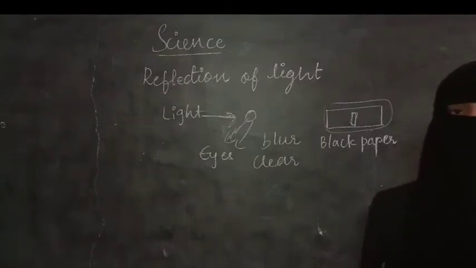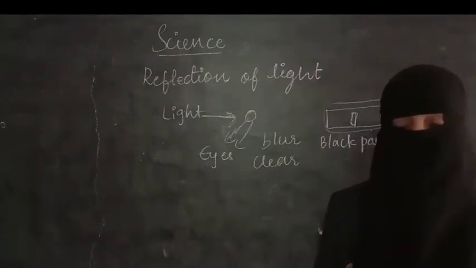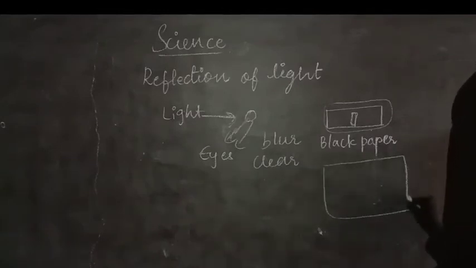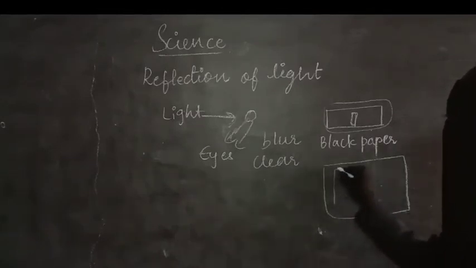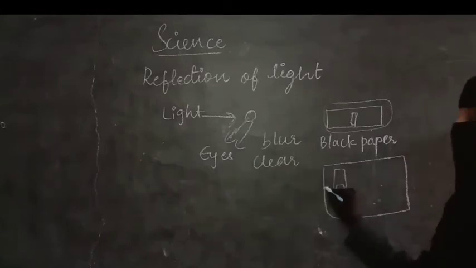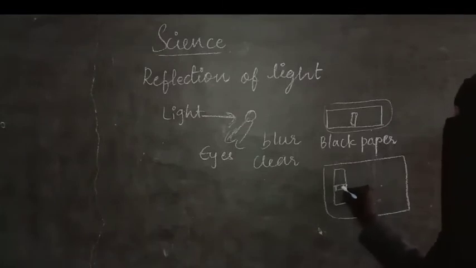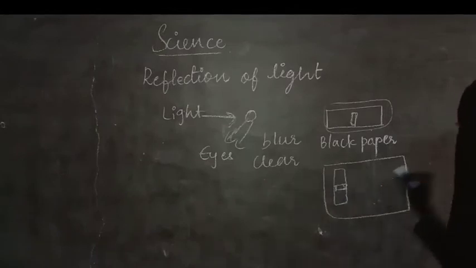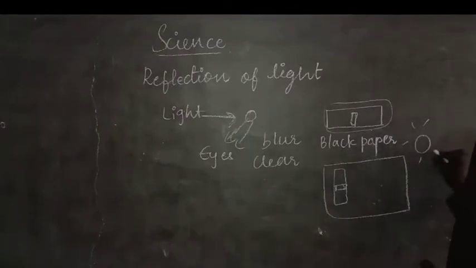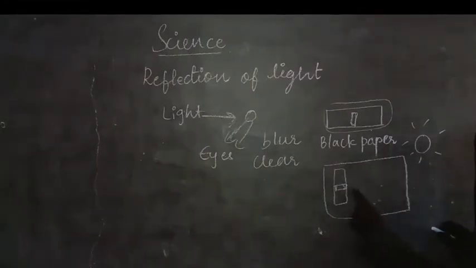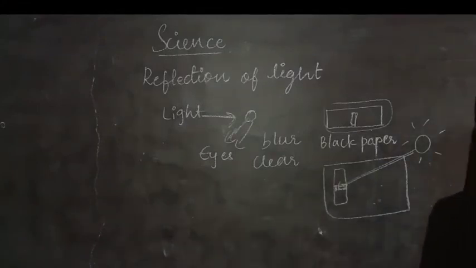Now take one white paper and spread it on the ground. For example, this is the paper I am spreading on the ground and this is the mirror strip which I have with a slit. It is completely covered with black paper, only a small slit is present here. From here only we can see the image, only this part of the mirror is visible for us and here is the sunlight. You have to see that sunlight should fall on this slit.